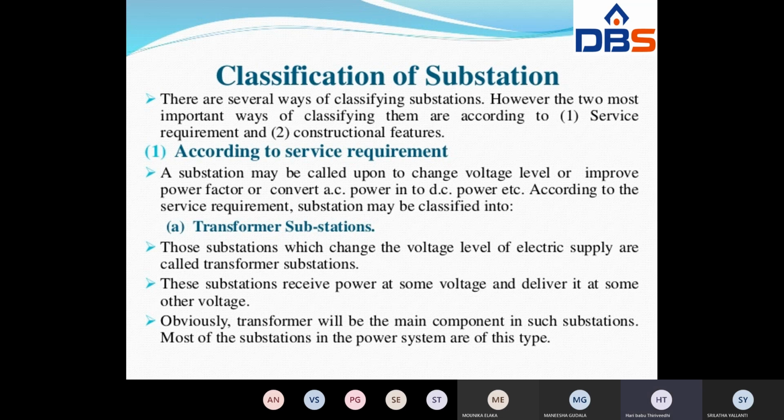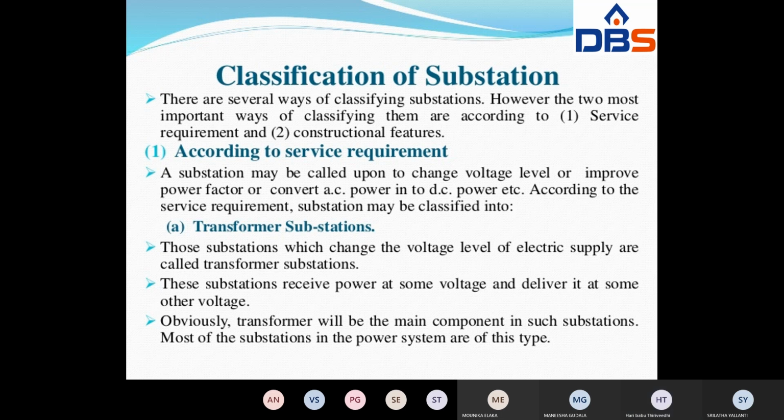Now go for the classification of substations. First topic, classification of substations. There are several ways of classifying substations.